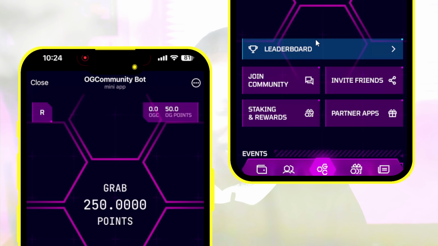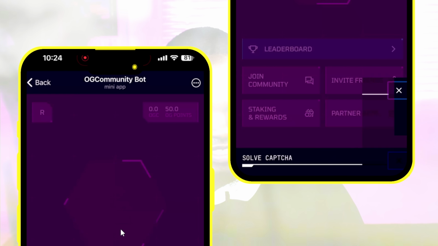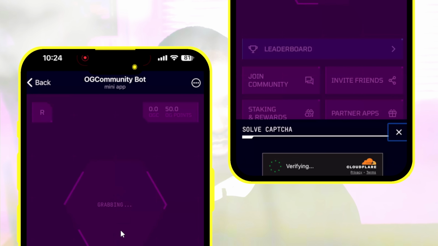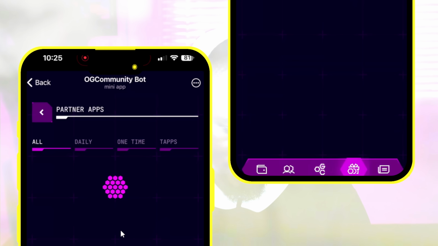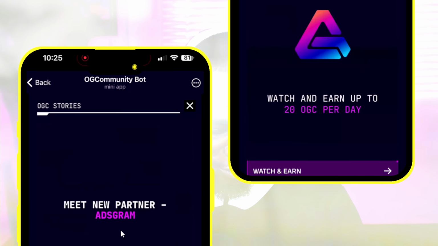So every time, all you need to do is grab. Can you see 250 points? Grab the 250 points, and it's going to solve the captcha. Just wait for a couple of seconds. Verify you are a human and successful. And after that, it is going to automatically add the points for you. So it has been added automatically.